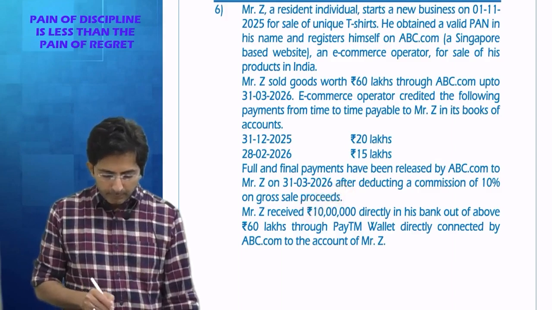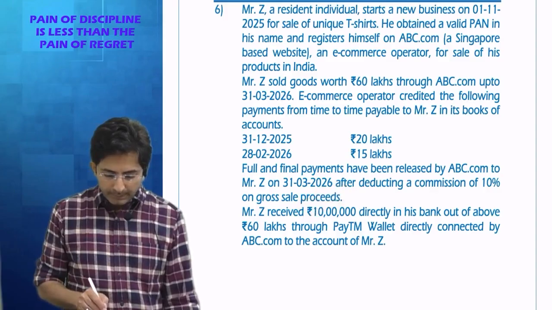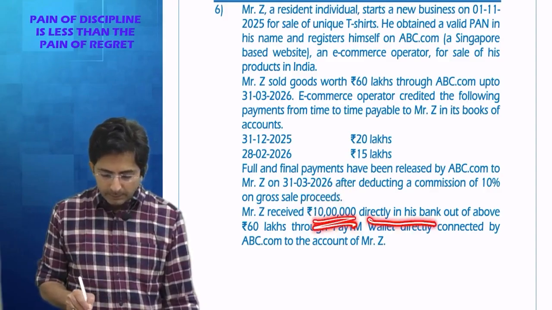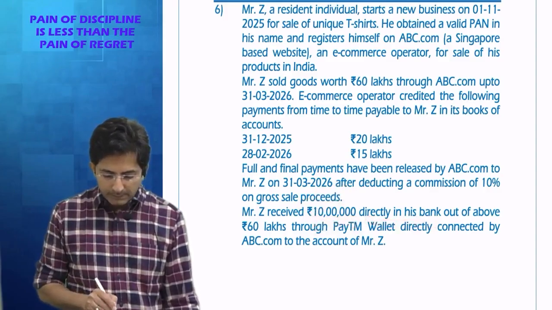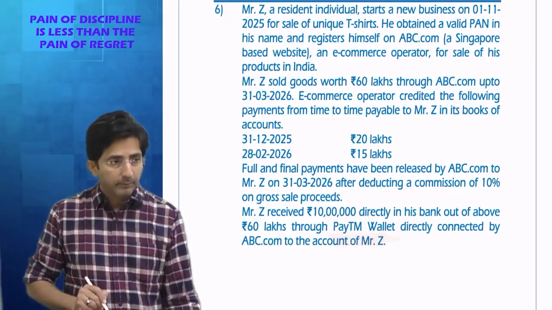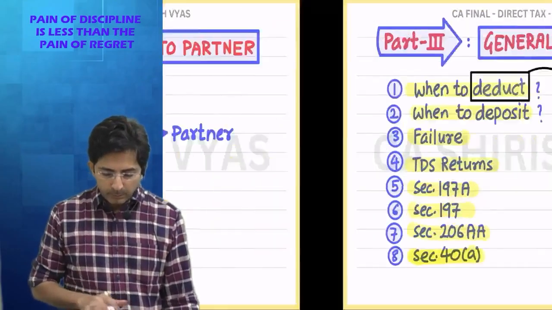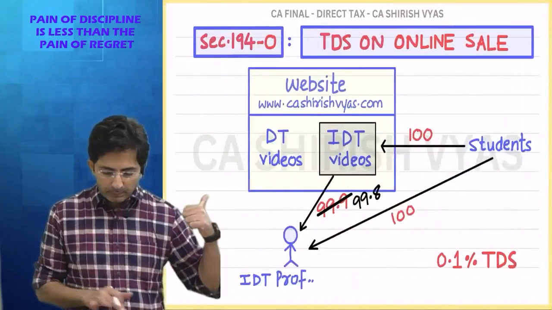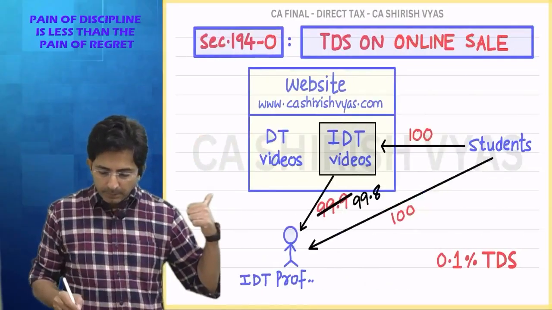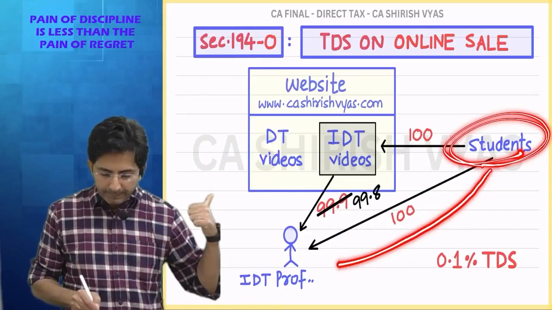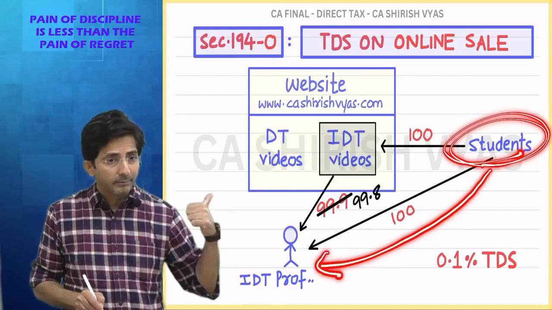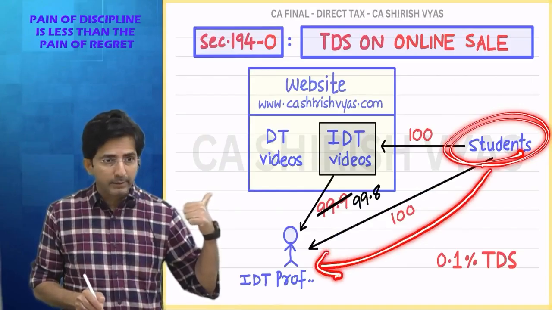Okay. And then see what is given. Z received 10 lakhs directly in his bank account out of 60 lakhs through Paytm wallet. Remember this point also I had explained. In my example, some students made payment directly to the IDT teacher. So this kind of point is also given in the question.